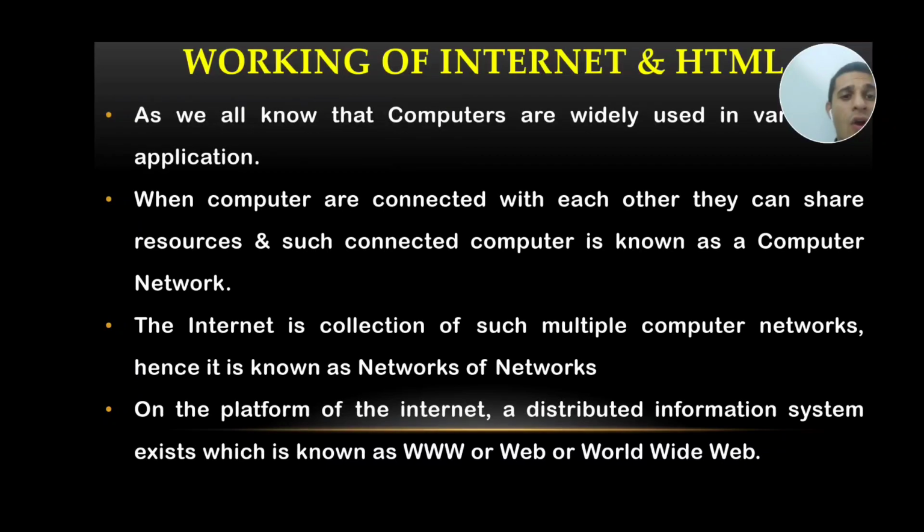Next, on the platform of the internet, a distributed information system exists which is known as the World Wide Web, or the web, or WWW, which is a main platform in the world of internet.